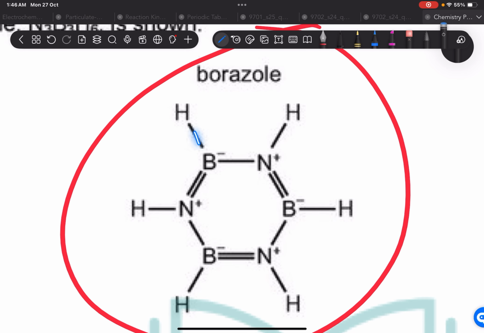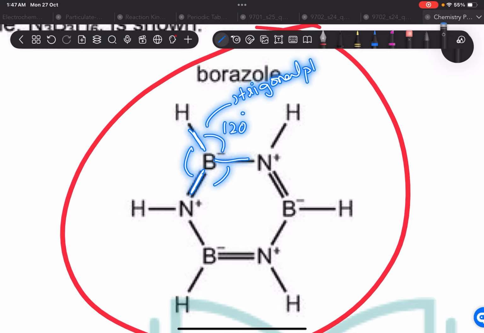So 1, 2, 3, 4 bonds, no lone pair. And when we have double, single, triple bond, we consider it one bond, while in the VSEPR theory we consider it as a single unit. So there's going to be 3 bond pairs around it, 0 lone pairs, angle is going to be 120 degrees, and this is going to be trigonal planar.